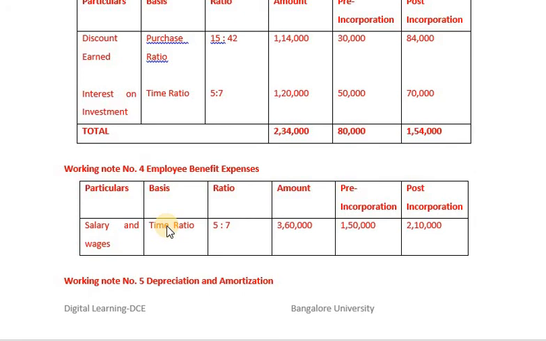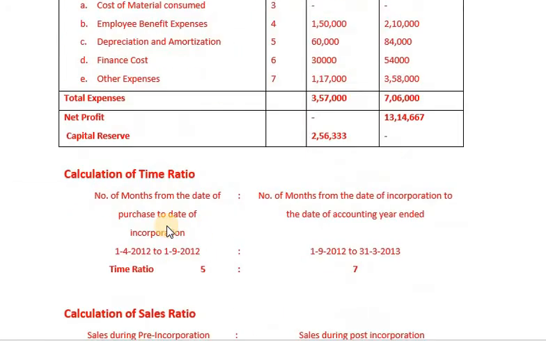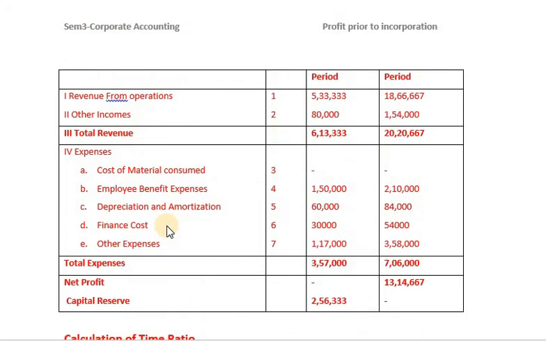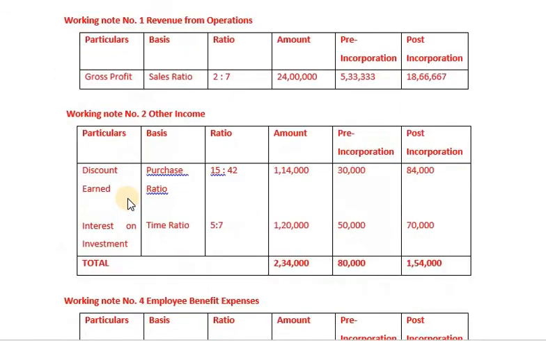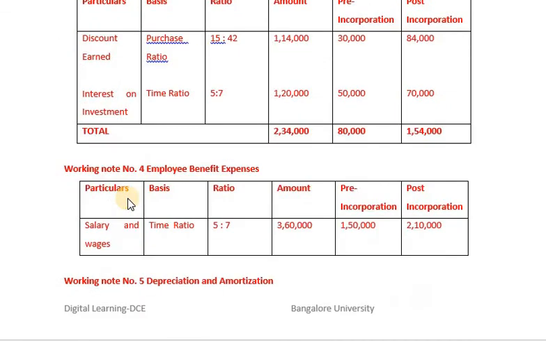So this will be part of your first part, I can say. First part means total revenue. As far as total revenue is concerned, we have revenue from operations, and second, other incomes. Now let us focus on the various expenses.